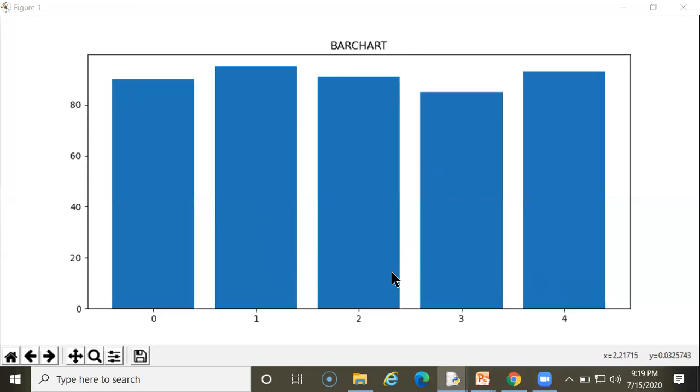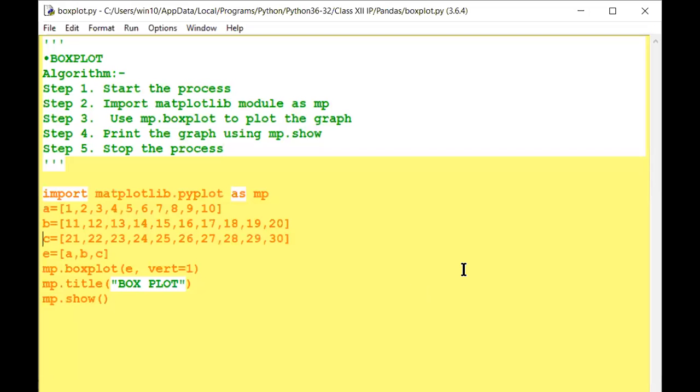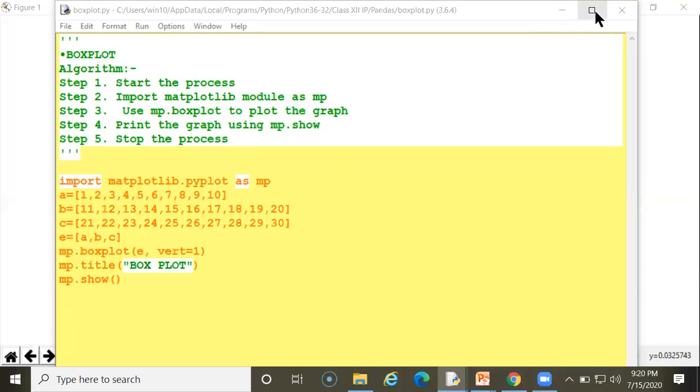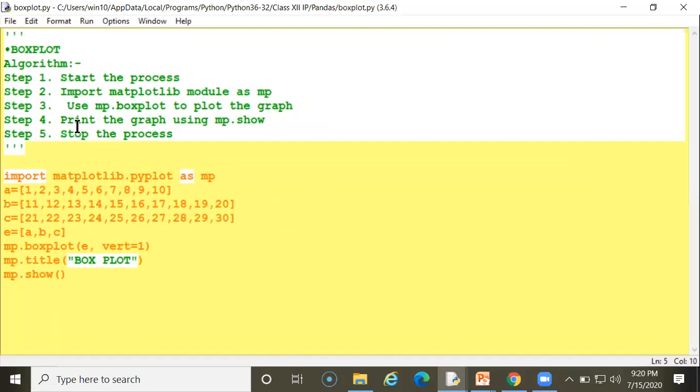Now next program. See here, I want to create a box plot. These steps I have written here. What you have to do: import matplotlib.pyplot, same as you imported previously, as mp.